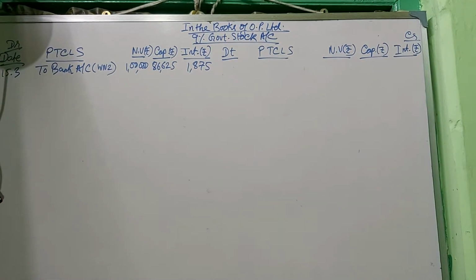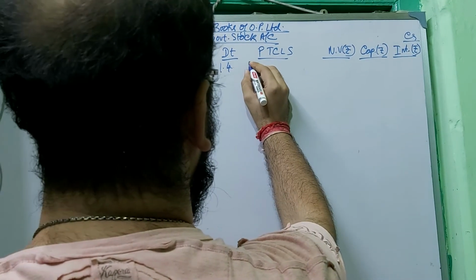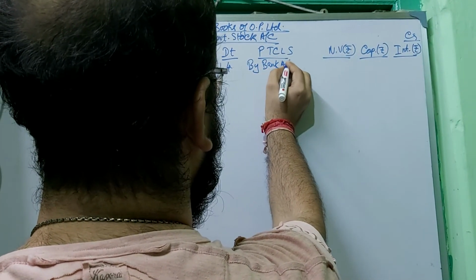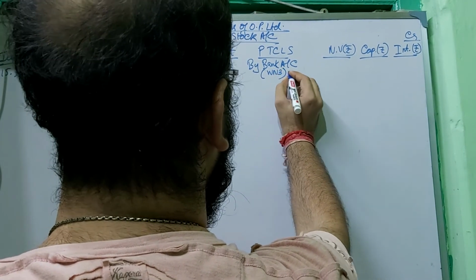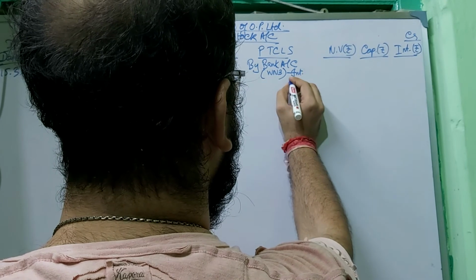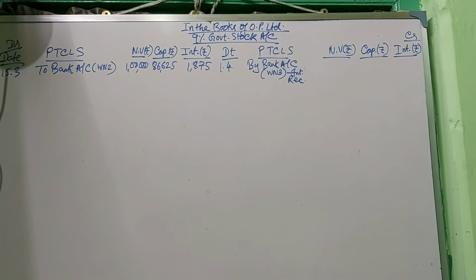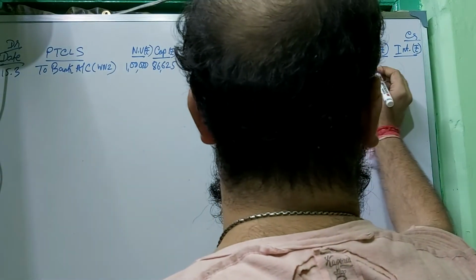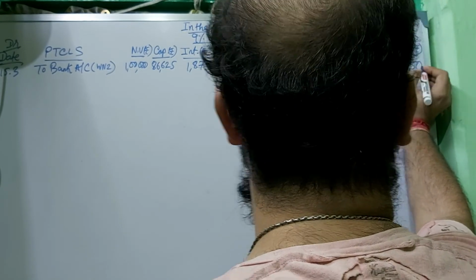Again, on 1st of April you have received the interest, one quarter, by bank account. You can write working note 3, interest received, which is how much? I think you have calculated 2,250, right?